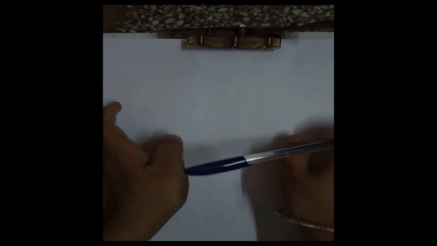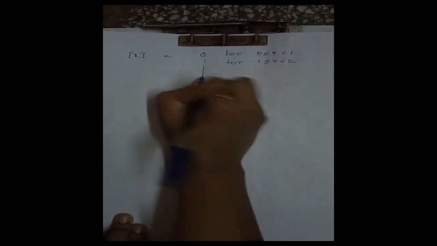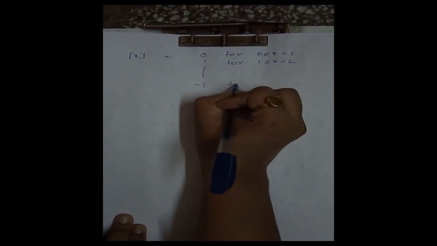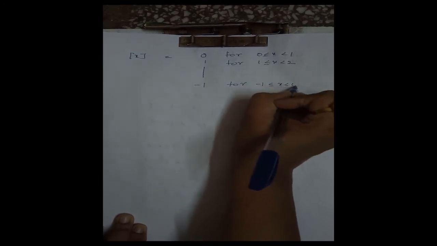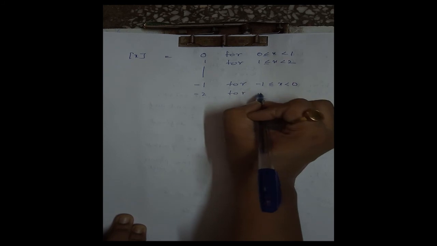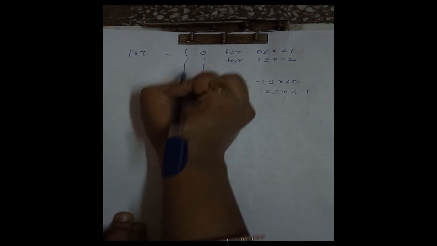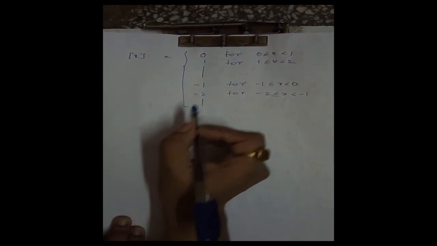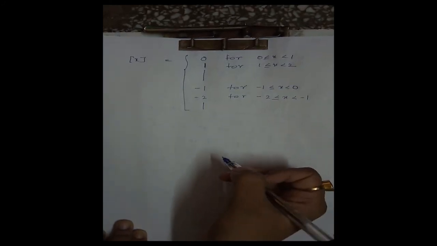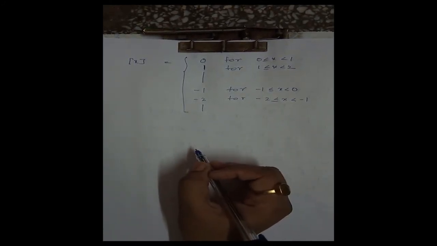Therefore by definition we can write this function as 0 for 0 less than or equal to x less than 1, 1 for 1 less than or equal to x less than 2. Similarly it is minus 1 for minus 1 less than or equal to x less than 0, minus 2 for minus 2 less than or equal to x less than minus 1. This is how we define this greatest integer function. Now we have to check its continuity. Okay, first let us plot this graph.